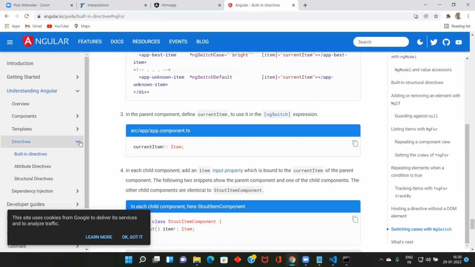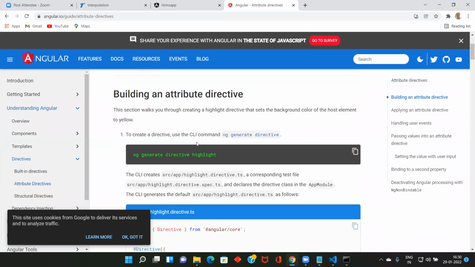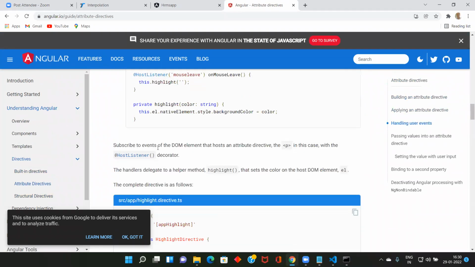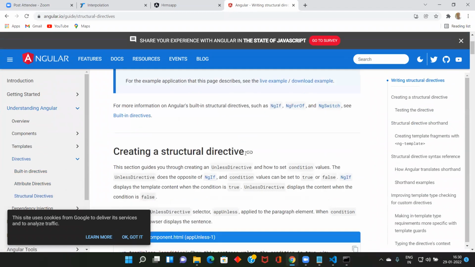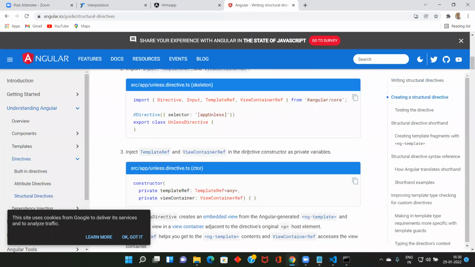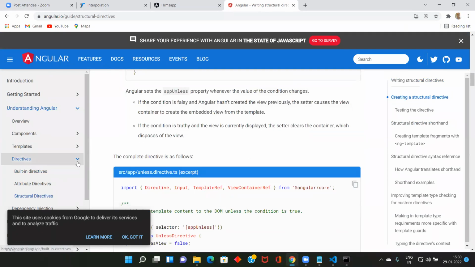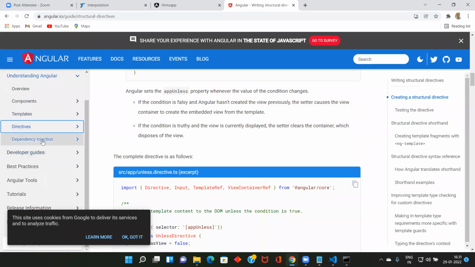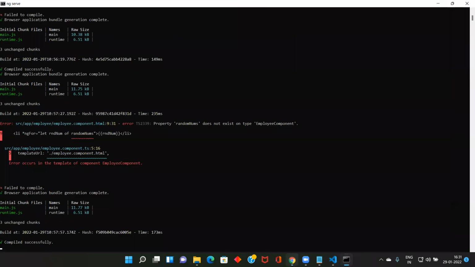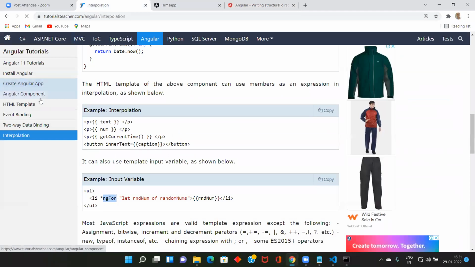So what directives are available? If you remove this one, built-in directives, attribute directives, and structural directives. This is an attribute directive. This is a structural directive, which we'll see. So you know, overview, component, template, HTML template. This is component, and directives, dependency injection, which you will see next. So before that, there is something called two-way data binding, right? See here, two-way data binding, event binding. See what is two-way data binding.